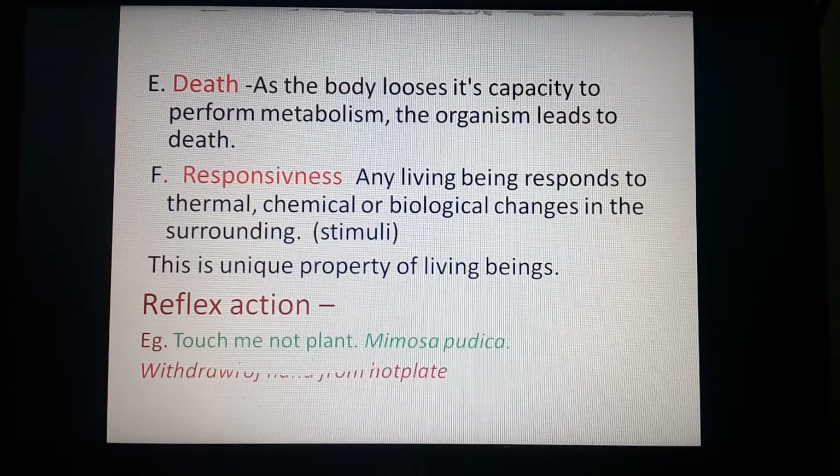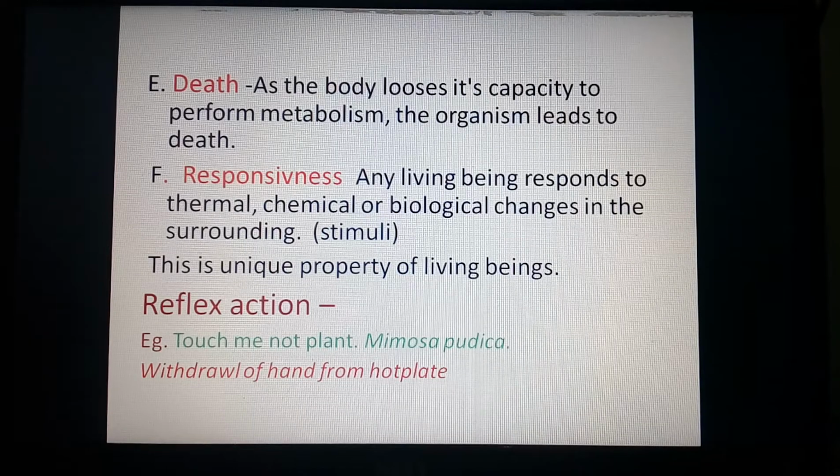Another example of reflex action is withdrawal of the hand from a hot plate. If our hand comes in contact with a hot plate, we immediately withdraw the hand from the source. Pricking of a needle or a thorn into the fingertip also leads to withdrawal of the hand from the source and is a good example of reflex action. Besides that, you can take a number of examples related to reflex action.